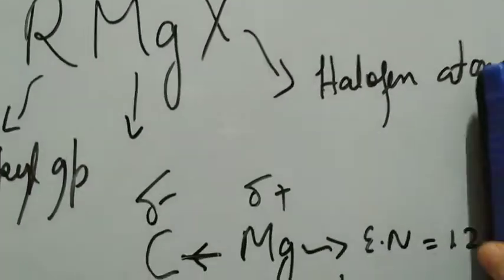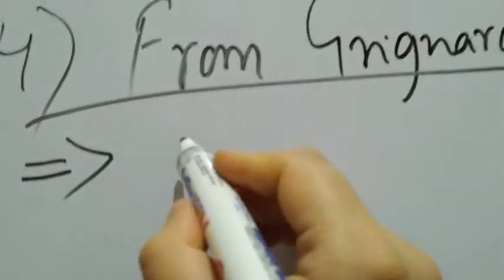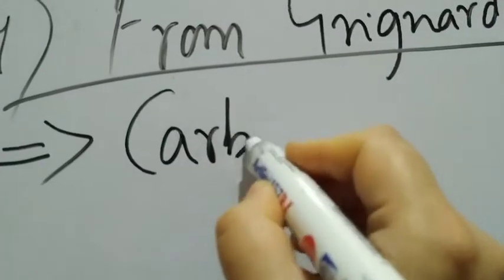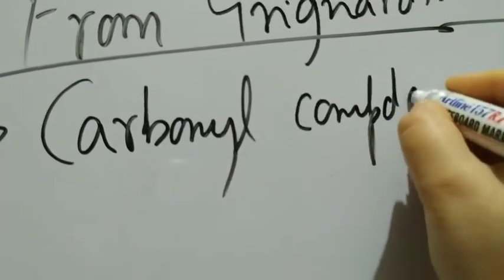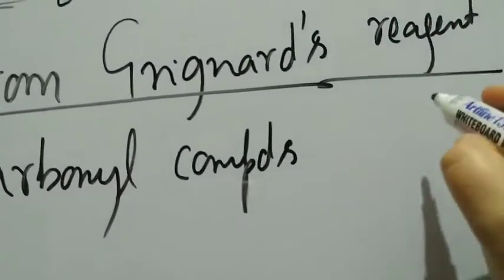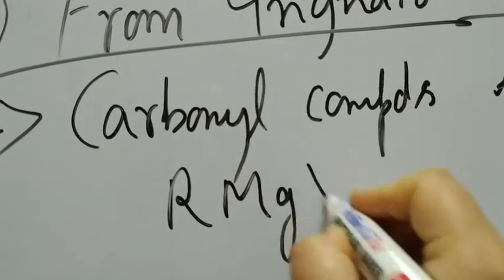Let's take a look at the reactions and try to understand the mechanism. You don't have to learn the detailed mechanism. Let's just go through the steps. What do we use Grignard's reagent with? The reaction is between carbonyl compounds and Grignard's reagent.